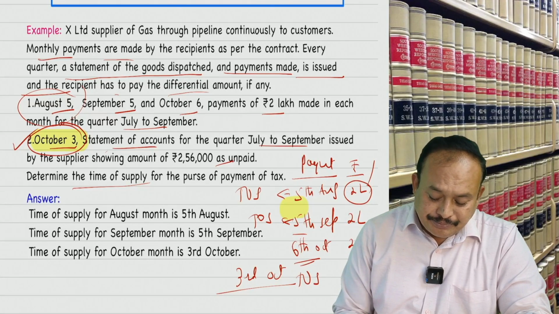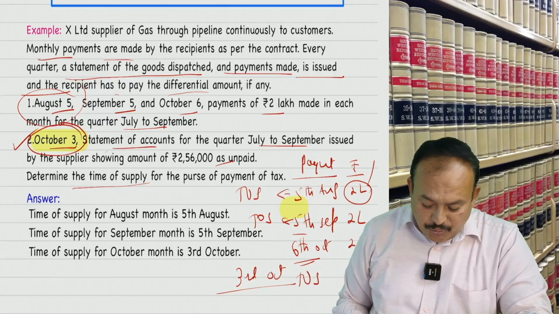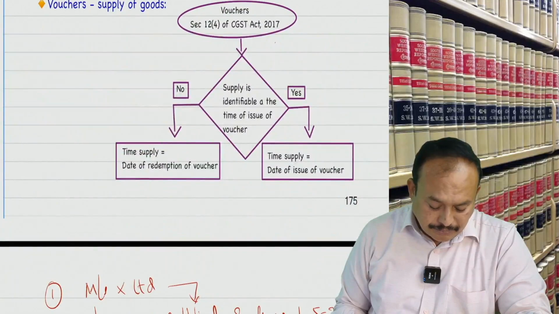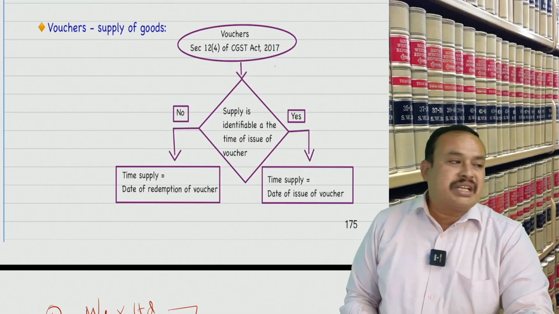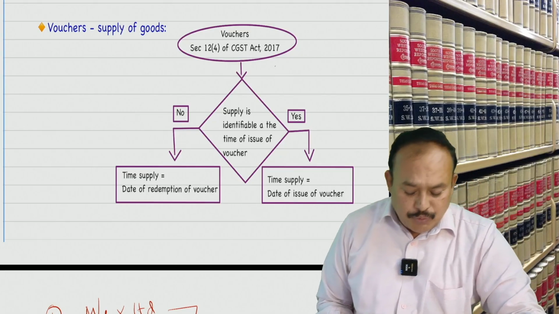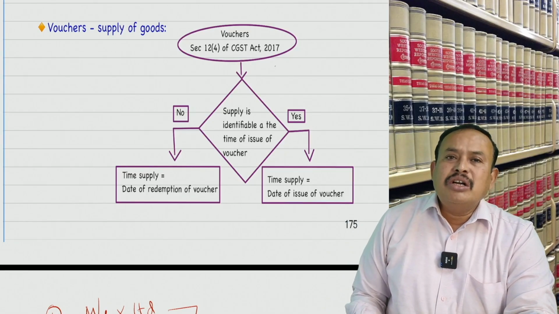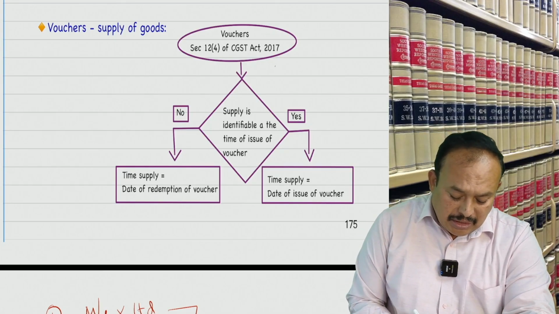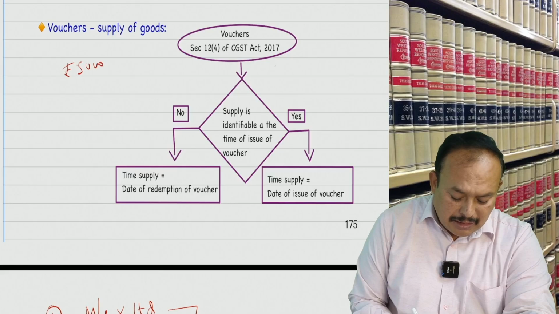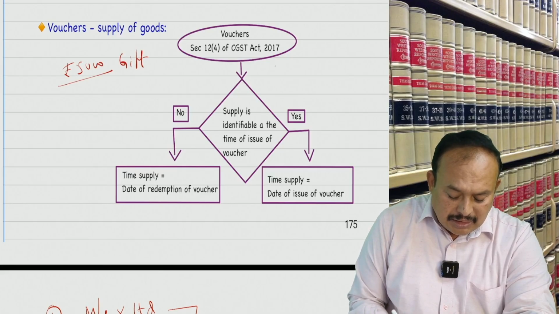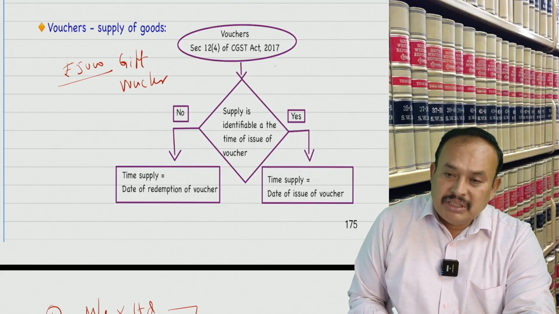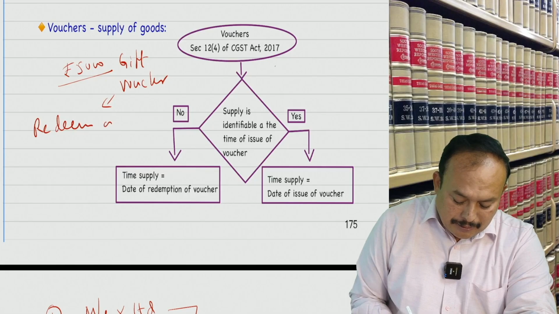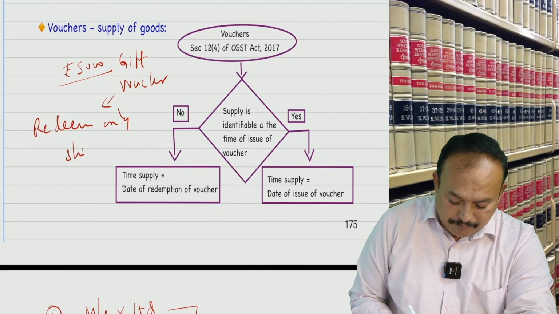Listen to me. Gift vouchers, time of supply. Look on the screen. If a gift voucher is issued against an identifiable product to redeem, suppose a rupees 5,000 gift voucher is issued to redeem only shirts.